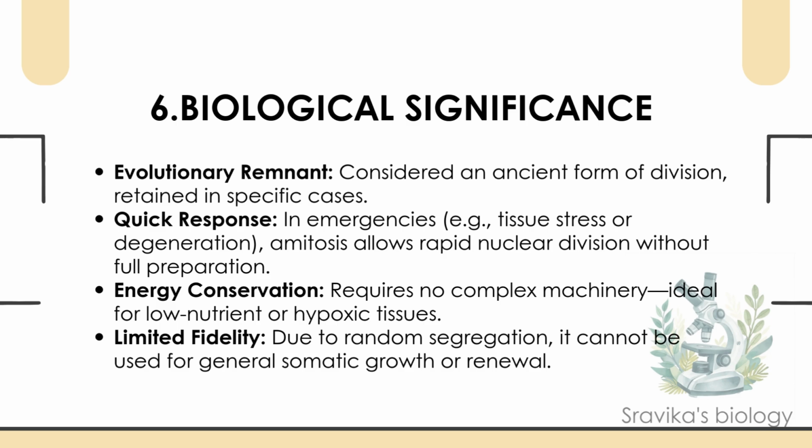Biological significance. Why does amitosis matter? It's considered an evolutionary remnant, a primitive division. It provides a quick response under stress for survival. It's energy efficient, ideal for low-nutrient tissues like cartilage. But it's not used for growth because the genetic distribution is random and risky.